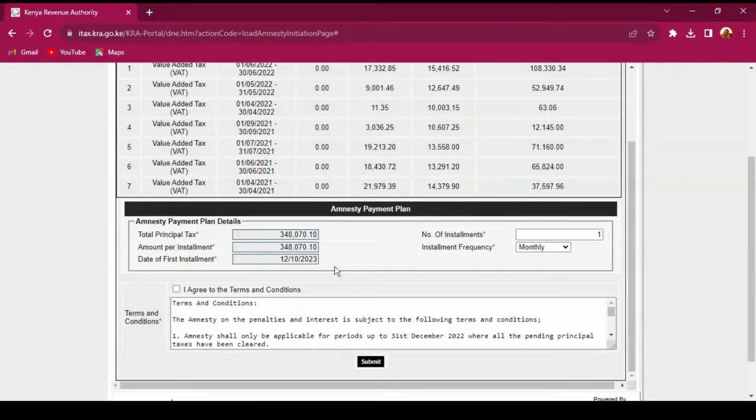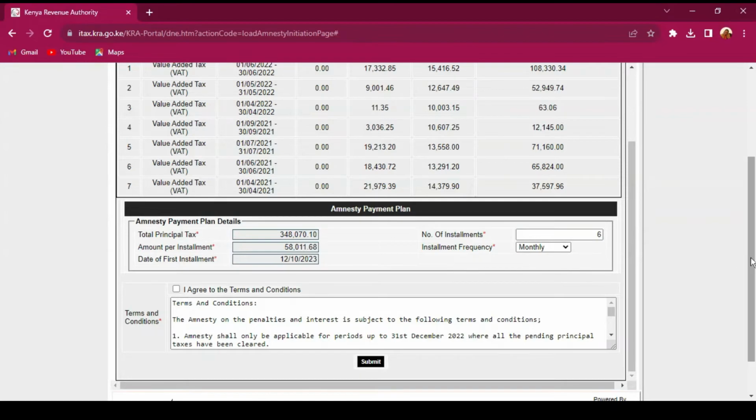The total principal tax for this particular period is 348. The amount per installment will depend on the number of installments that you feed. So when we take the number of installments to be 6, the amount per installment will change. Take note of the date of first installment because it doesn't change. It's normally the date when you are doing the application. Also, you need to fill in the installment frequency, which is either yearly, but it doesn't apply to yearly because you see the amnesty period is up to 30th June 2024. Then we have the quarterly and the monthly.